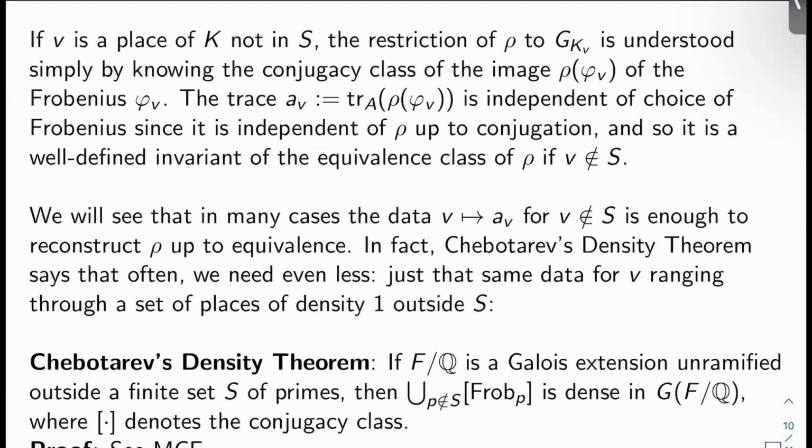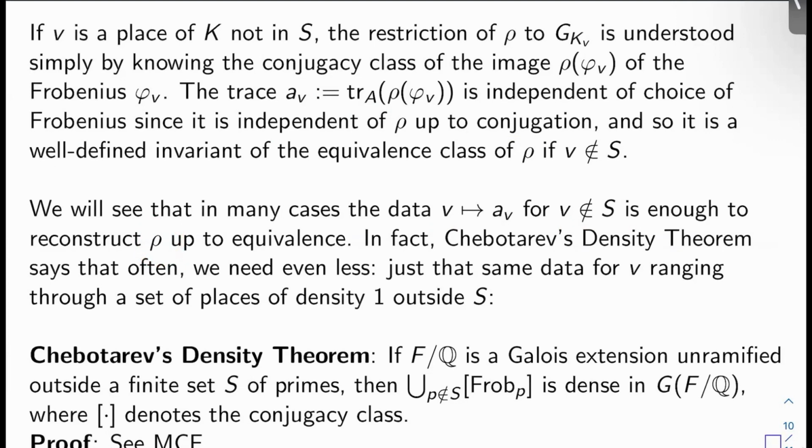So that's great. We don't really need to understand the image of phi sub V entirely as much as just its trace. We'll see that in many cases, the data that maps V to a sub V for V not in S is actually enough to recover rho up to equivalence. In fact, we have the Chebotarev density theorem, which says that often we need even less, just that same data for V ranging even through just a set of places of density 1 outside S. You don't even need to understand this data for all places V outside S.